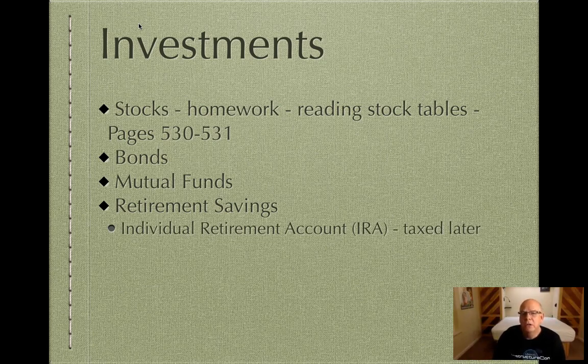And what that means is that you would set aside a certain amount each month or each paycheck into that IRA account. And it is essentially tax-free money now. It goes out before taxes, and then it's taxed later when you turn 60 or 65 or whenever you're going to retire and start drawing that money. Then it's taxed at that rate, which is maybe not the best because we all know taxes just go up. And so by the time you retire, who knows what the tax rate is going to be, but that's a typical scenario for that.